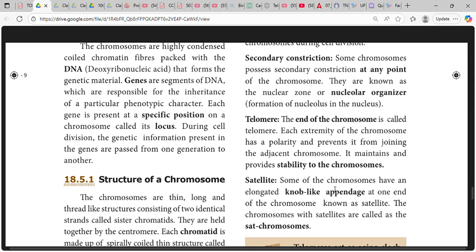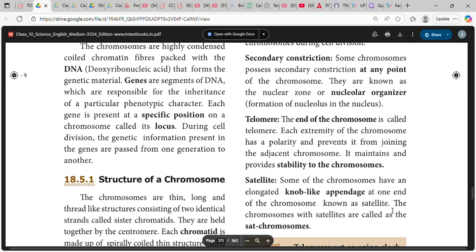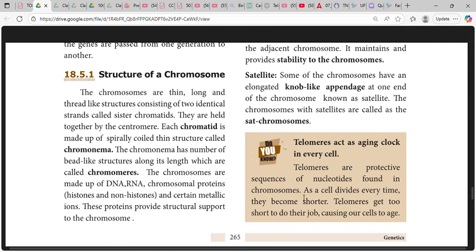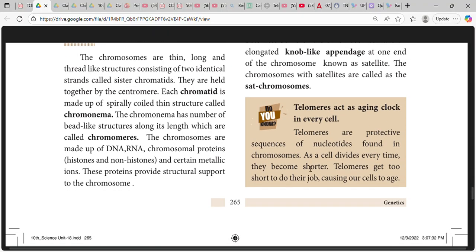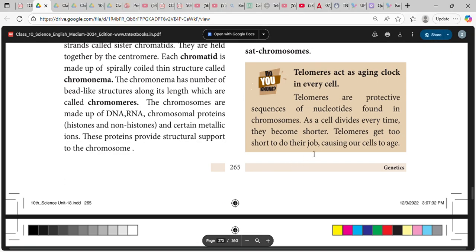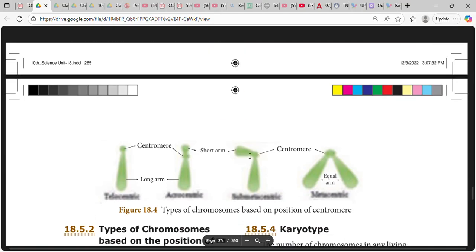Satellite: some of the chromosomes have an elongated knob-like appendage at one end of the chromosome known as the satellite. Chromosomes with satellites are called SAT chromosomes. Telomeres act as an aging clock in every cell. Telomeres are protective sequences of nucleotides found on chromosomes. As a cell divides, every time they become shorter. When telomeres get too short to do their job, it causes our cells to age.